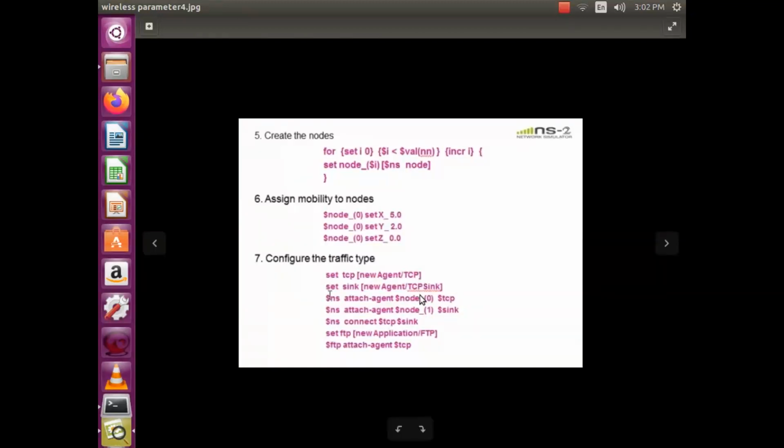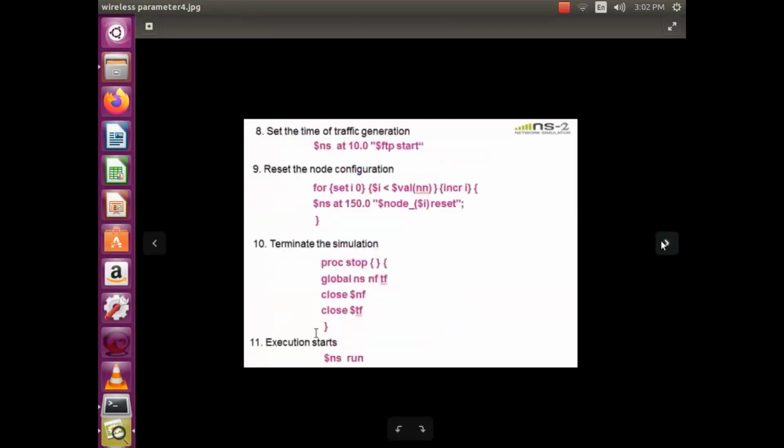One of the nodes is the TCP sink. Attach node 0 as TCP, node 1 is your sink. Then again node 1 to node 2, the configuration will vary. Set the time for traffic generation, from which point you are going to start generating the traffic. Here, 10.0 milliseconds.